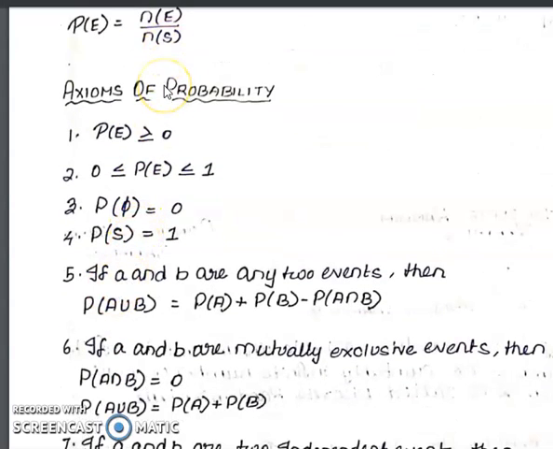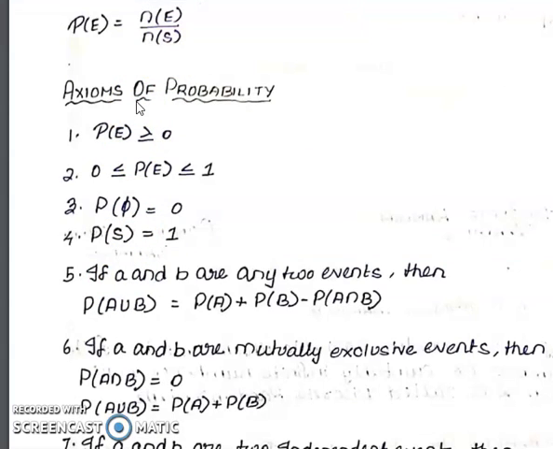Now, axioms of probability. So some formulas or axioms. The probability of an event is always greater than or equal to 0, always a positive quantity. Probability always lies between 0 and 1. The probability of an impossible event is 0. The probability of a sure event is 1.